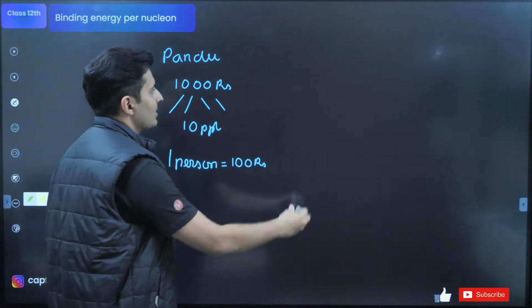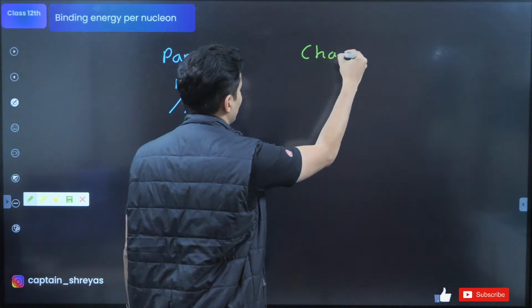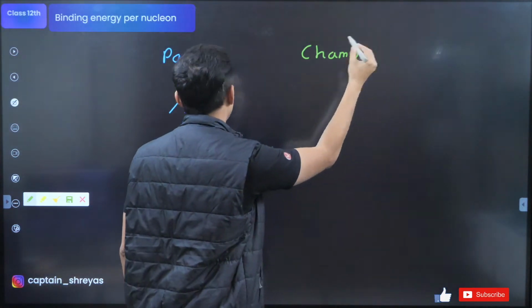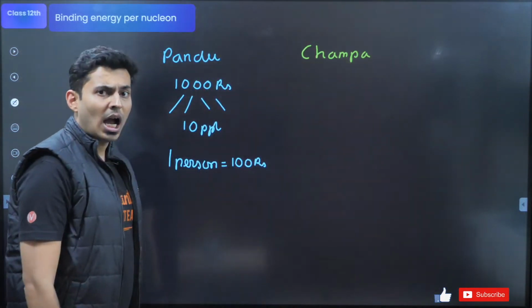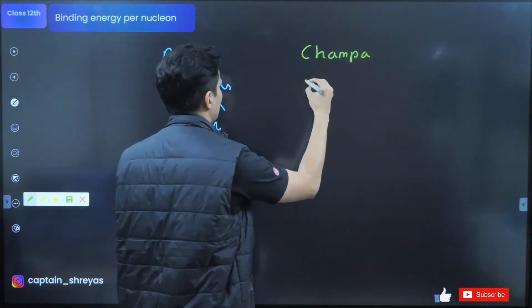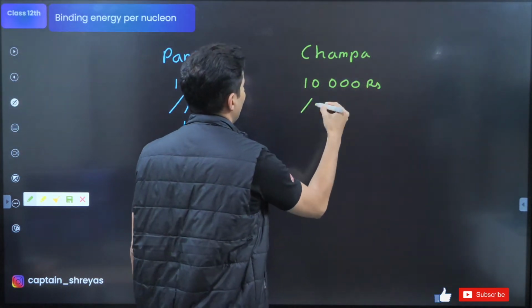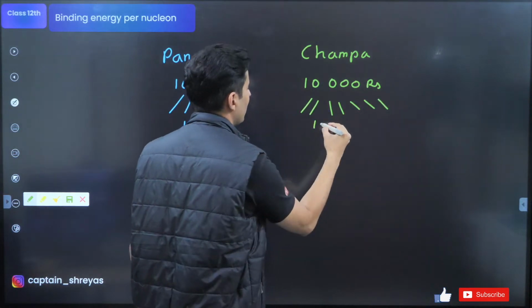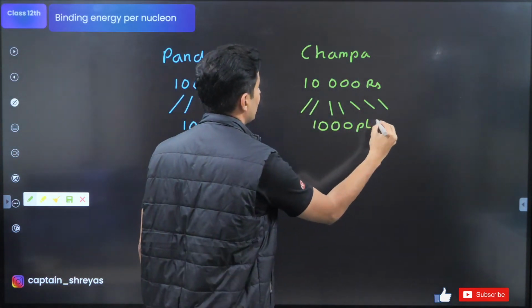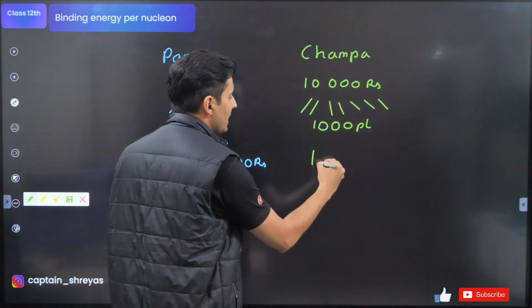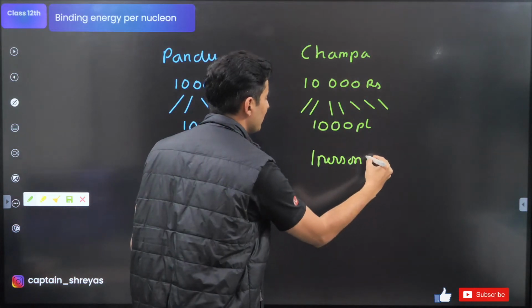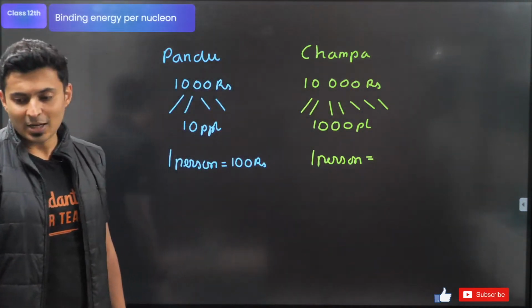Okay. Now let's take Champa. Champa is also donating. Champa decides, if Pandu donates 1000 rupees, I will donate 10,000 rupees. But she donates it to more people, 1000 people. So each person will get how many rupees?